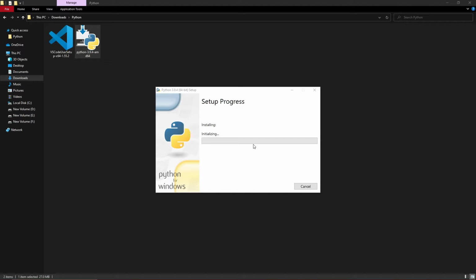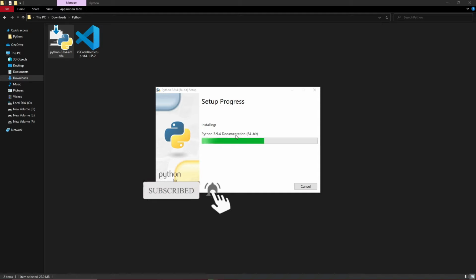It will take a few minutes to install, and once that is done, we will open CMD and run the Python command to see if Python is successfully installed on our system or not. It is installing the packages and documentation of Python on our system. It will take only a few seconds for me because I have an SSD installed on my system. If you are using an HDD or a hard drive, it will take longer for you, and I recommend using an SSD for your software development purposes, as it speeds up installing and doing other things on your system.